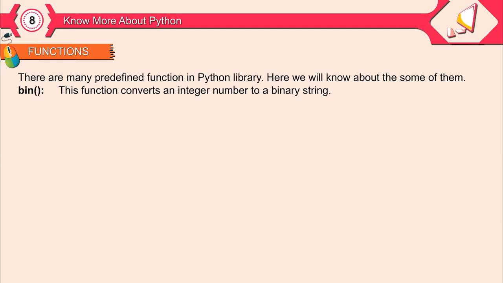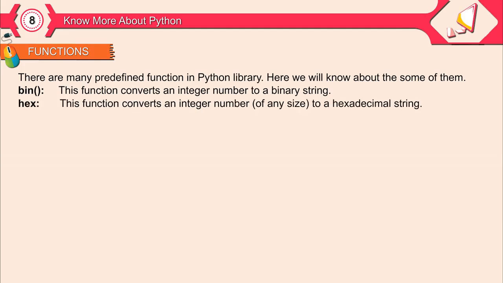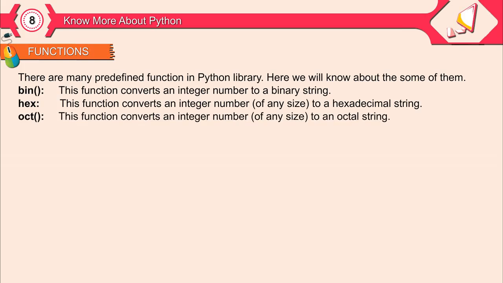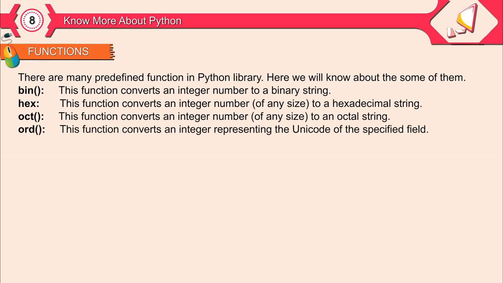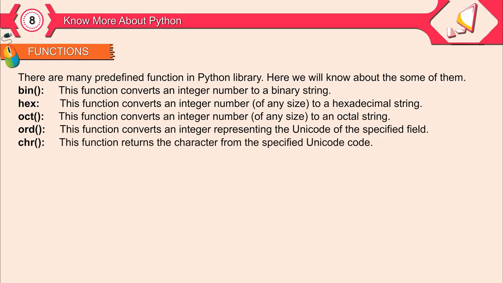bin(). This function converts an integer number to a binary string. hex(). This function converts an integer number of any size to a hexadecimal string. oct(). This function converts an integer number of any size to an octal string. ord(). This function converts a character to an integer representing its Unicode. chr(). This function returns the character from the specified Unicode code.